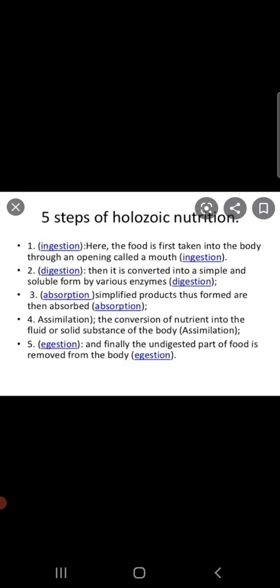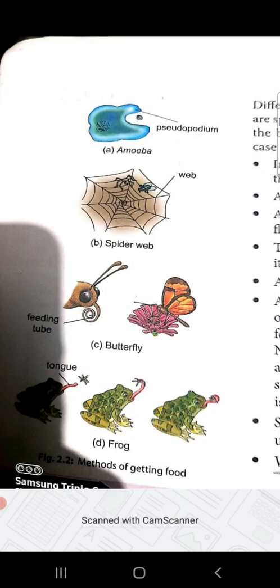The first step is ingestion. Ingestion is the process by which food is taken inside the body of an organism. There are different ways by which different organisms take food into their body. We human beings use our hands to put food in our mouth, right? Have you all seen the spider? A spider prepares a web to catch its prey.